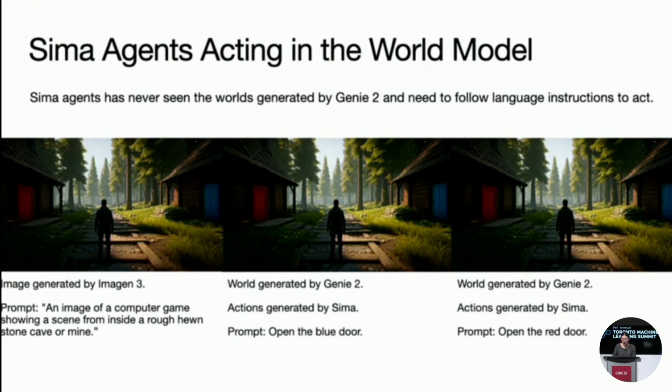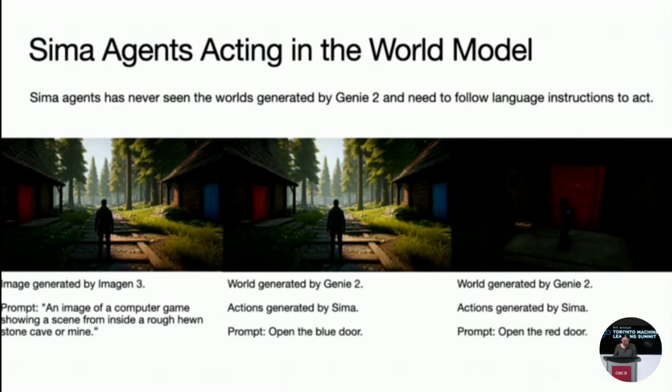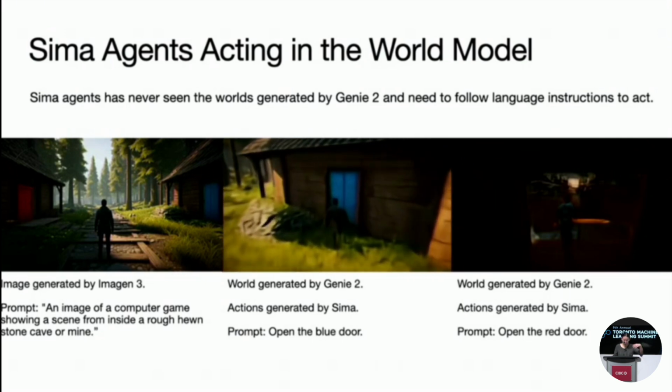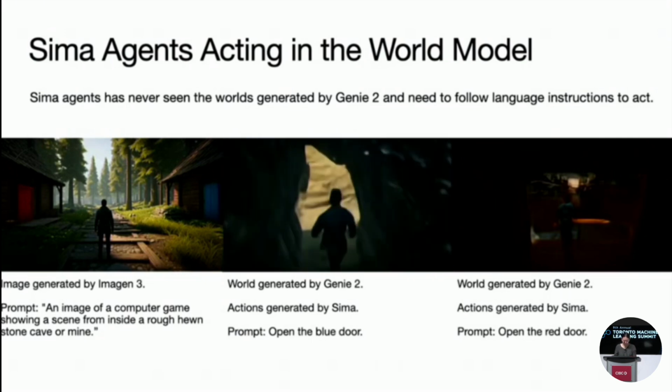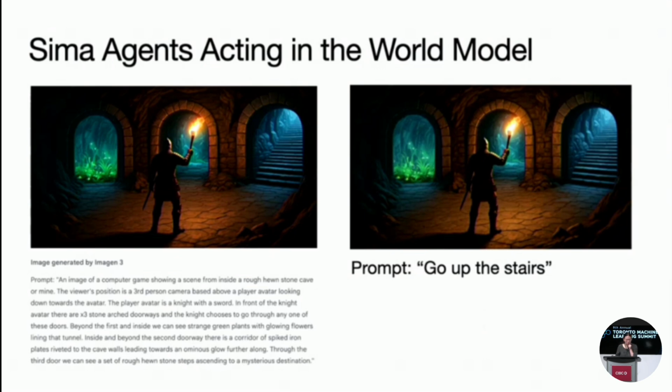This is really cool because the synergy between SIMA agents and Genie-generated worlds is particularly compelling. SIMA agents have never seen these Genie 2-generated worlds before, yet they can operate within them by following natural language instructions. So here you see that SIMA is controlling the person via keyboard and mouse inputs, while Genie 2 is generating the next frame and generating the 3D worlds. And we have more examples here showing SIMA's versatility.